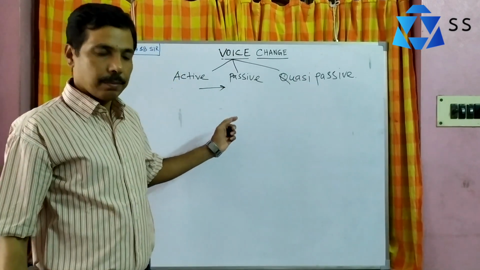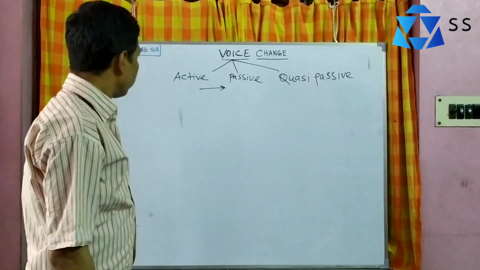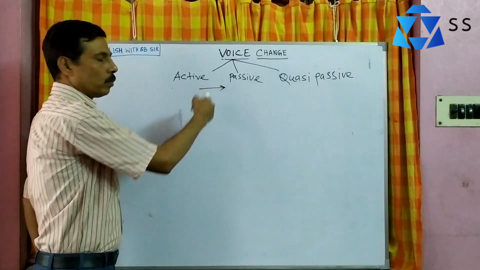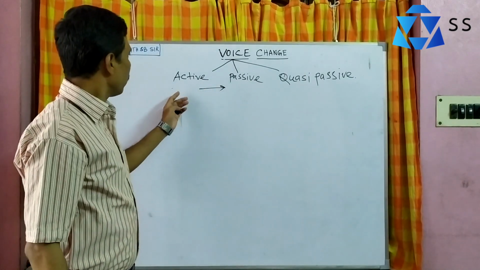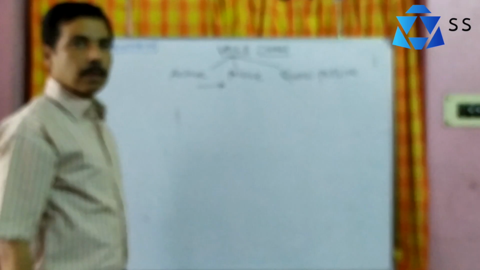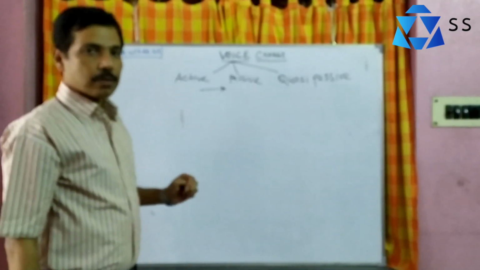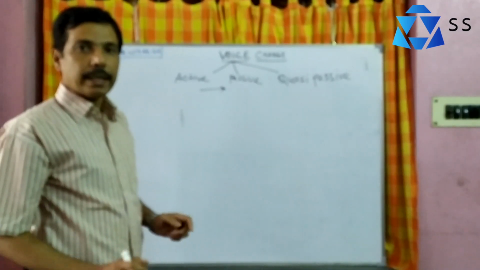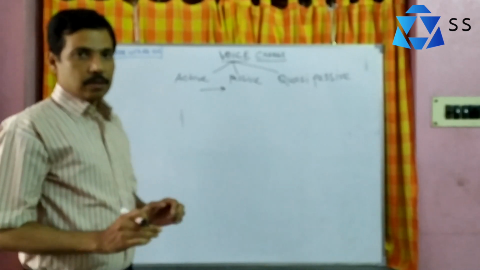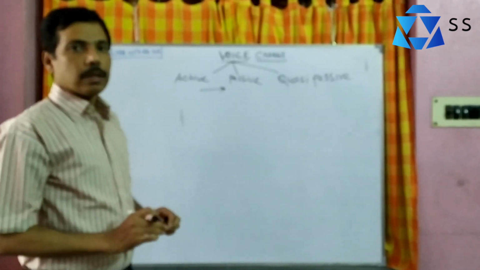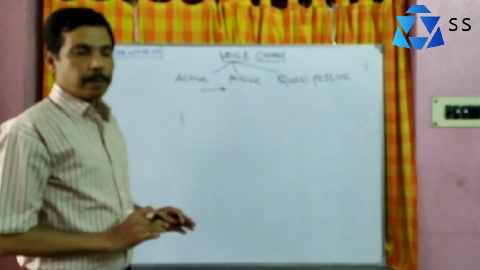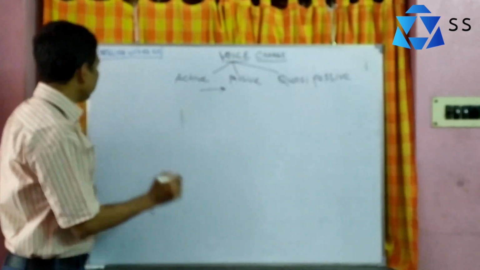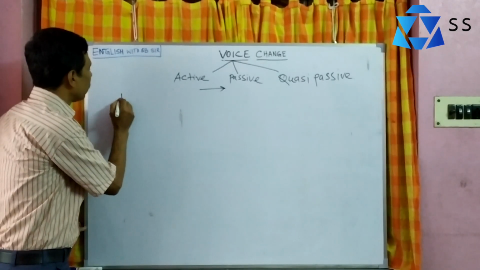Before going to the process of how to change active to passive, you must identify 5 things. It is very important to identify 5 things just before changing any sentence from active to passive. What are the identifications? I am writing here.